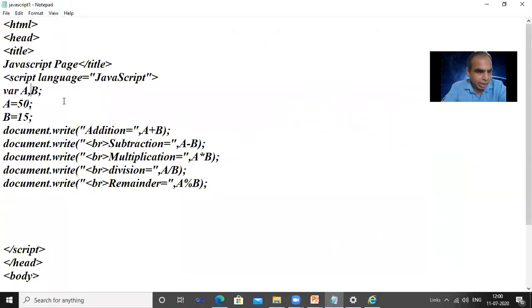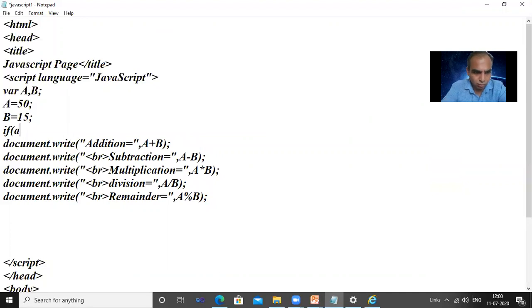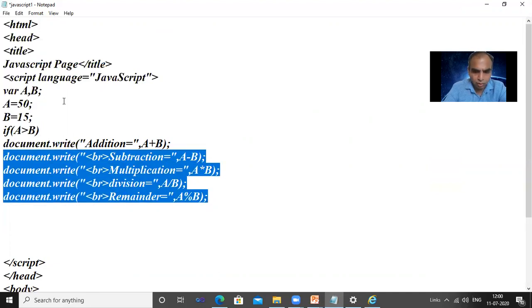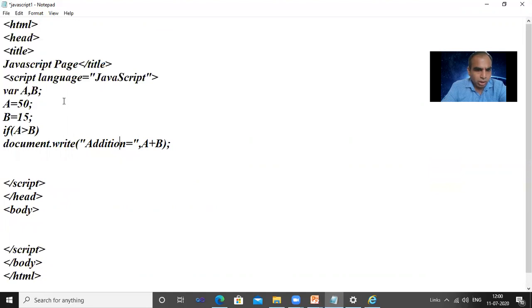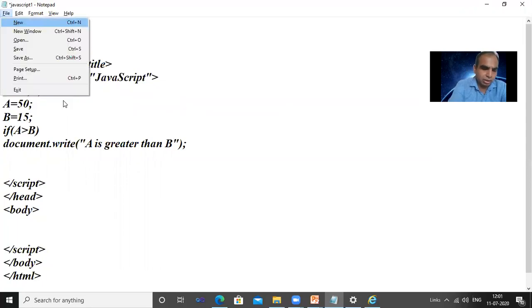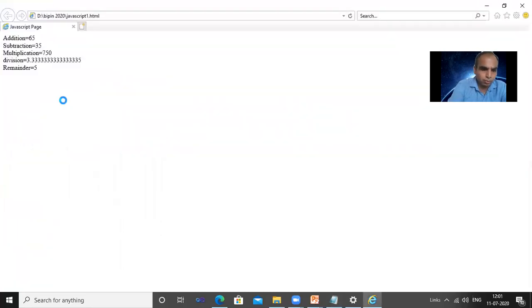I'm declaring here A and B, and we are checking if A greater than B, so document.write, we want to say that A is greater than B. So this statement will display if A is greater than B. Save the work, see the output.